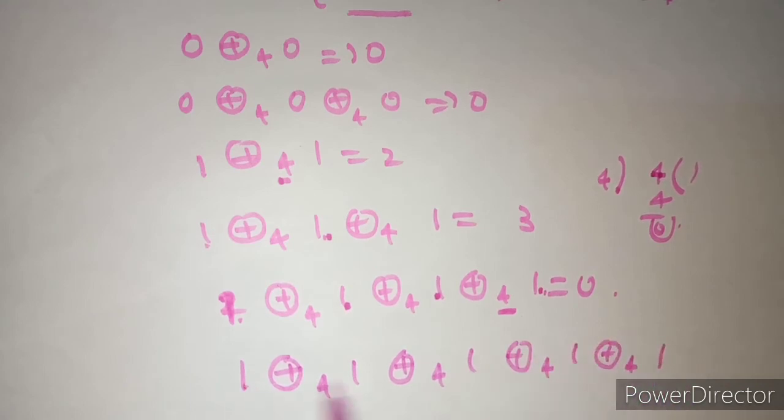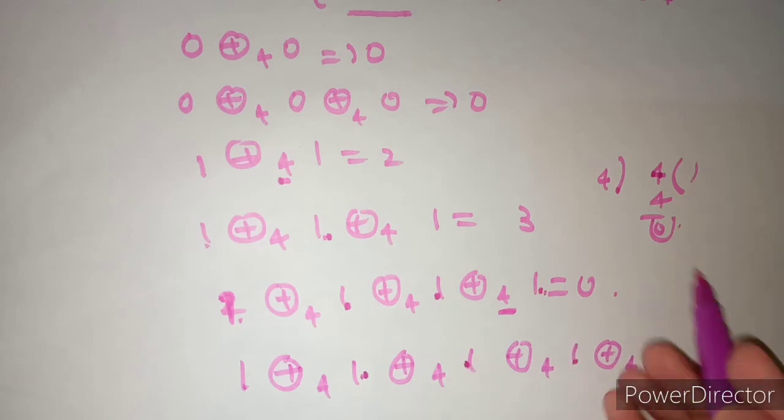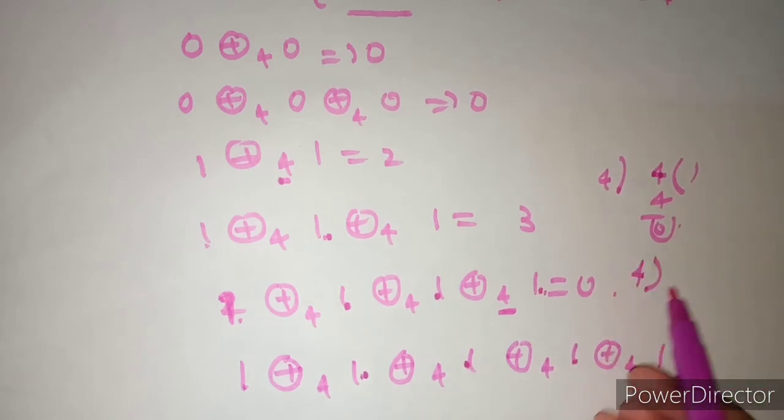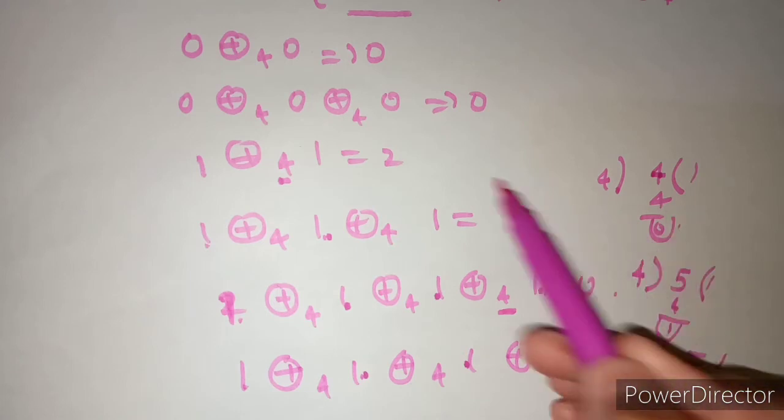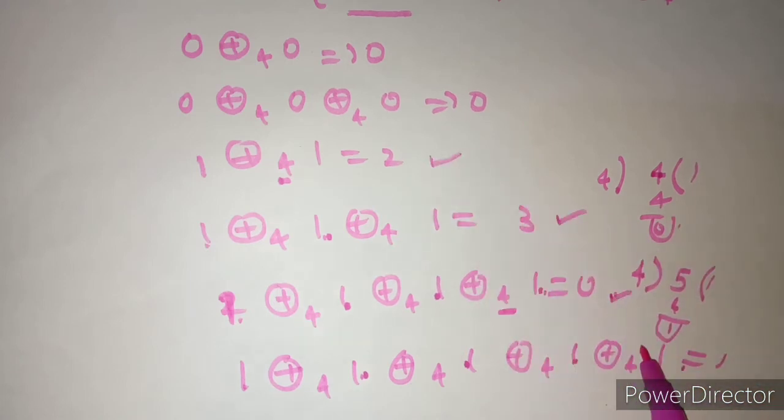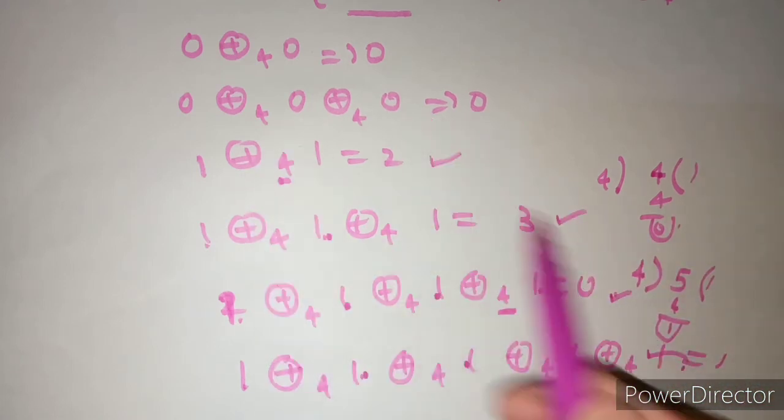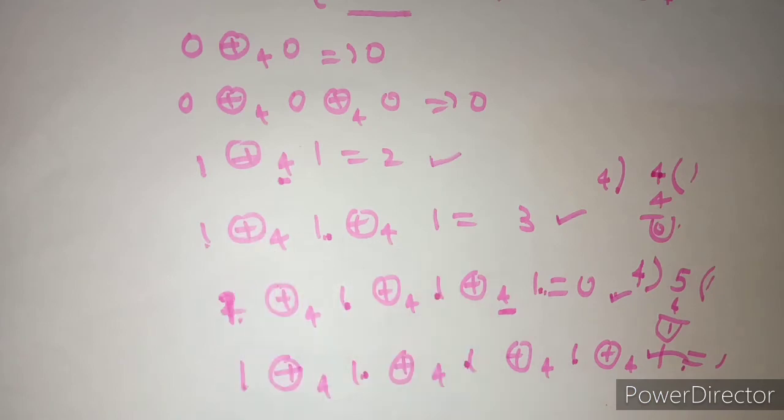5 times, 1 plus 1 is 2, 2 plus 1 is 3, 3 plus 1 is 4, 4 plus 1 is 5. Now 4 in place of dividend, 5 in place of divisor. 4 ones are 4, 1, we have got 1. So we have got 2, 3, 0, 1. Thus 1 is a generator, this one is generating the entire group.